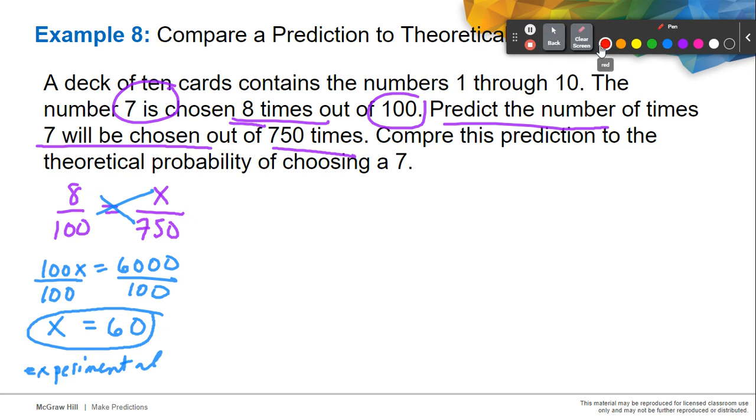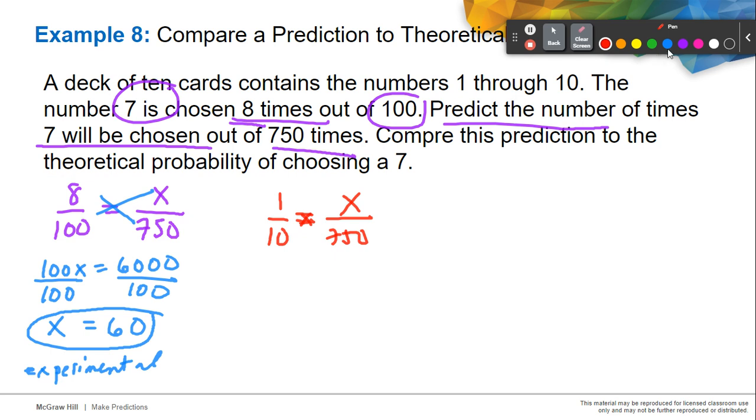Now let's take a look at our theoretical probability. Since we have the numbers 1 through 10, and the number 7 is chosen, the probability of getting the number 7 will be 1 out of 10. And then we're going to find that as 1 out of 750 times, should be equal. So we cross multiply.